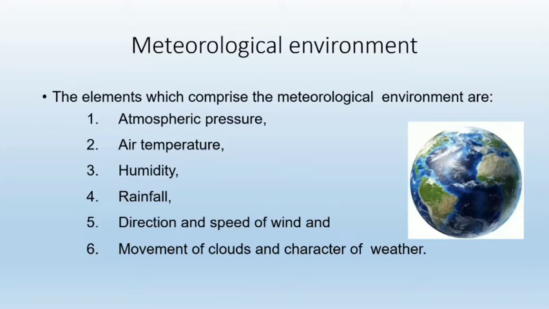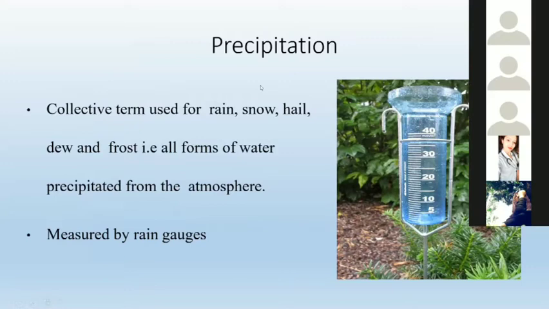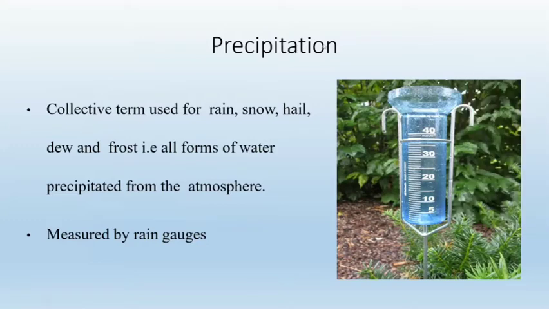So first is rainfall, but it is also called as precipitation. So precipitation, it is the collective term used for rain, snow, hails, dew and frost. That is all forms of water which is precipitated from the atmosphere. Means it may be rain, snow, dew or frost, and it is measured in rain gauge.